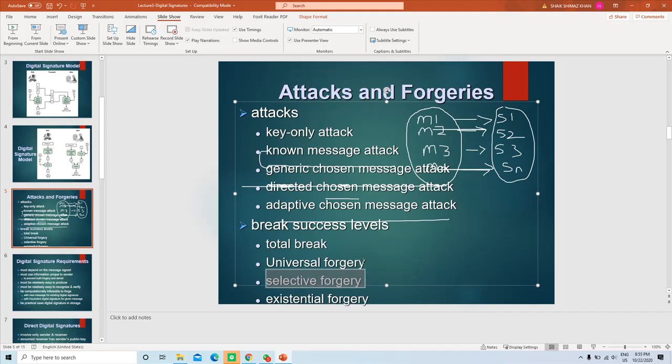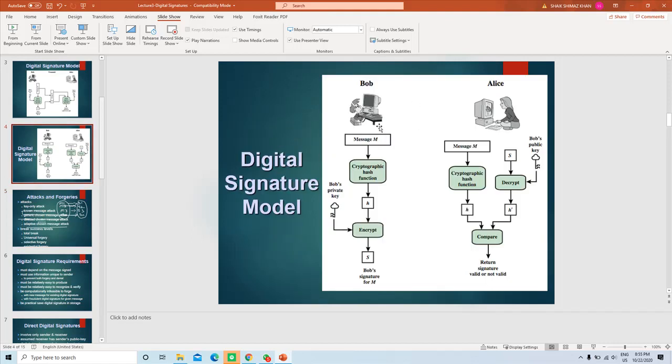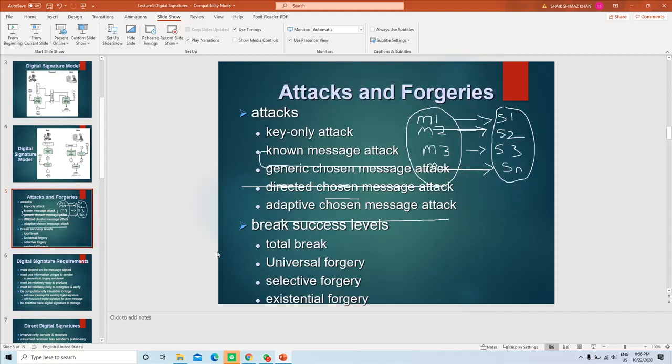So now you can understand the difference, universal and selective. For some messages, if the attacker is able to compute the signature on his own using his signature scheme, that's called selective forgery.